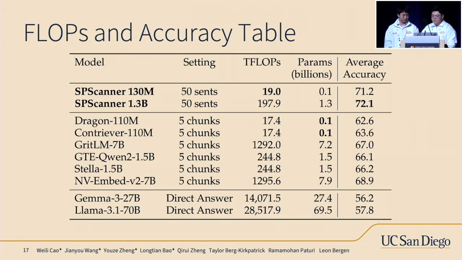For our 1.3 billion parameter SP scanner, it achieves an average accuracy of 72.1% across 41 benchmarks. This is higher than competitive embedding models like NVEmbed v2, and it does so with far fewer FLOPs. Our smaller 130 million parameter SP scanner outperforms all embedding models that have billions of parameters while being an order of magnitude more efficient. And if you look at the bottom, you see the computational cost of using a full context LLM, such as Gemma 3 and Llama 3.1, to generate the answer directly with a full context. Our method provides a path to achieve high accuracy.